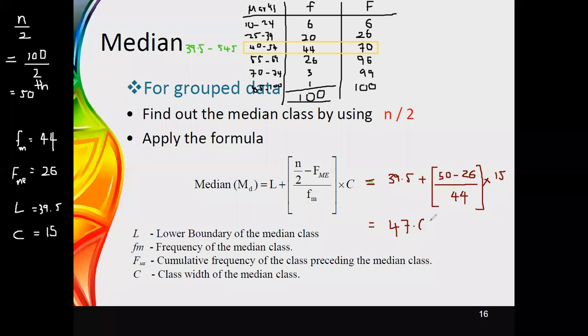Now you can see that the median is included in the identified class. At the very beginning, we had identified only the class. Now you have clearly identified the exact median value for this data distribution.